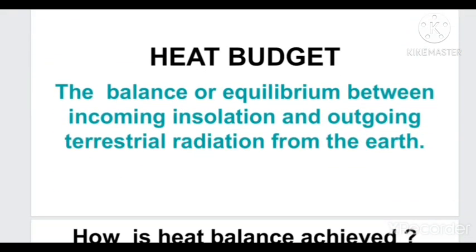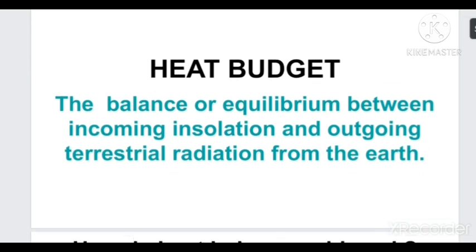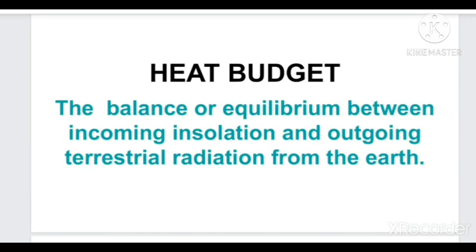So here there is a balance, or an equilibrium, between the incoming insolation and the outgoing terrestrial radiation. It is known as the heat budget.